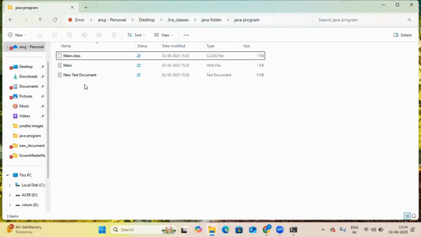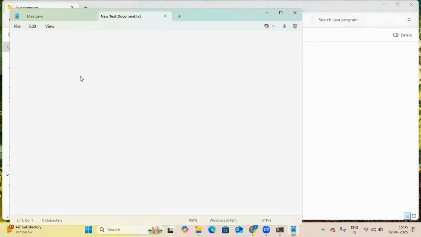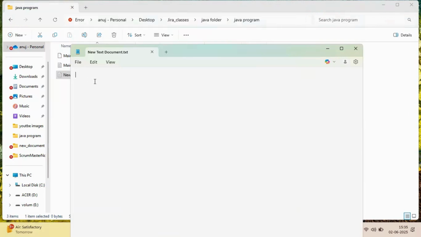Now let me show you one more time how to run your Java program. Basically, create a file and open your file. Close this one. Now I want to write public. Public is an access specifier, meaning it can be accessed from anywhere, from any class or package.